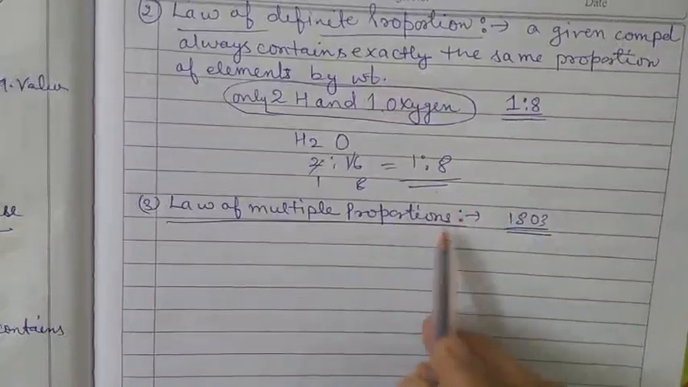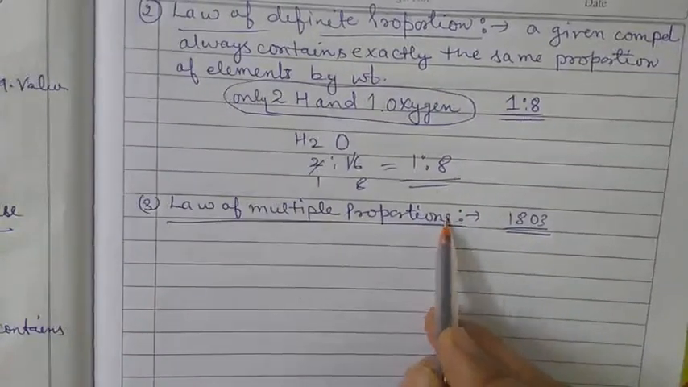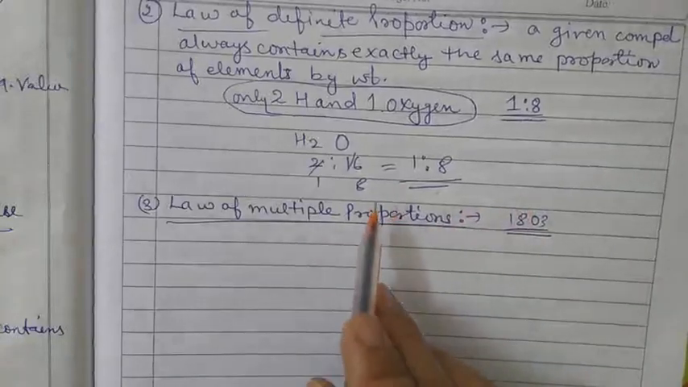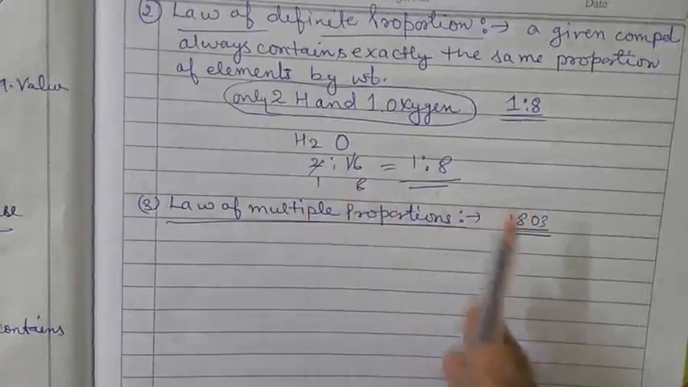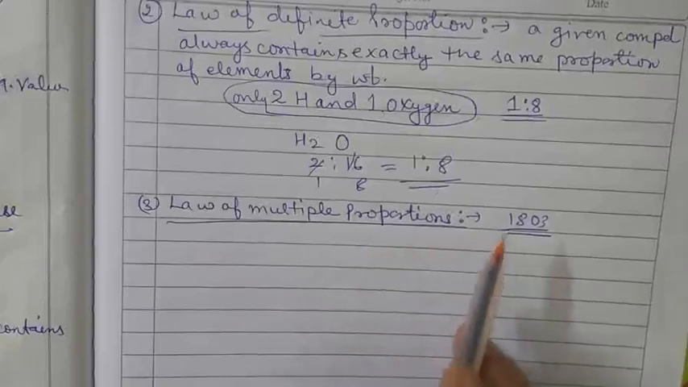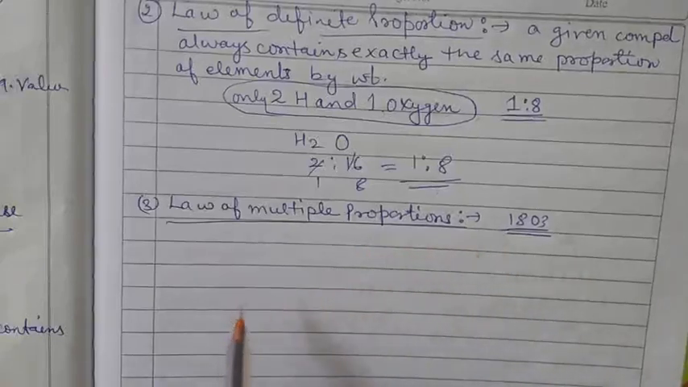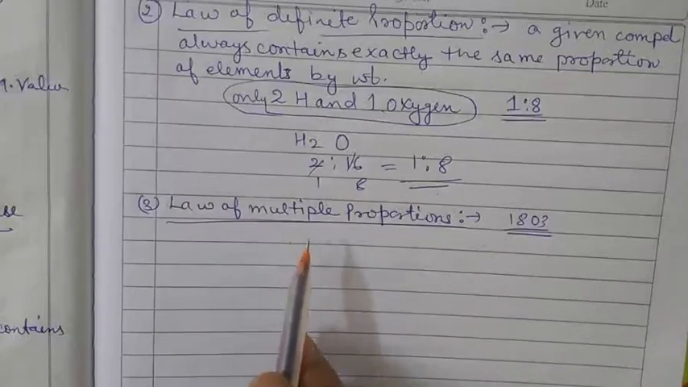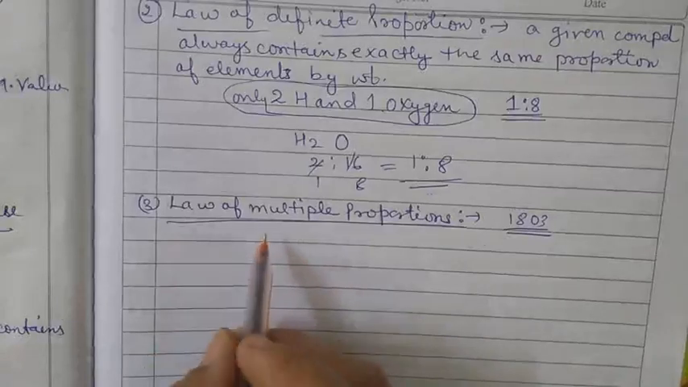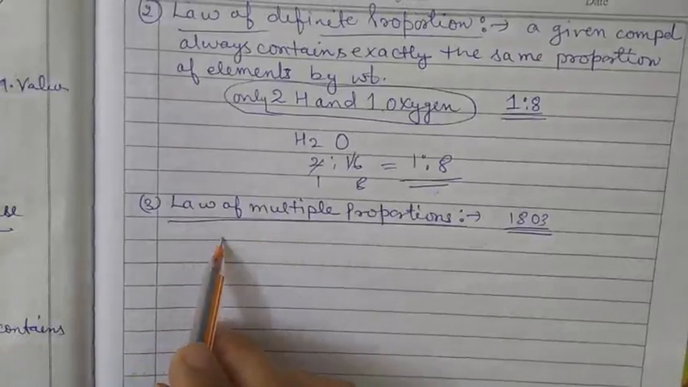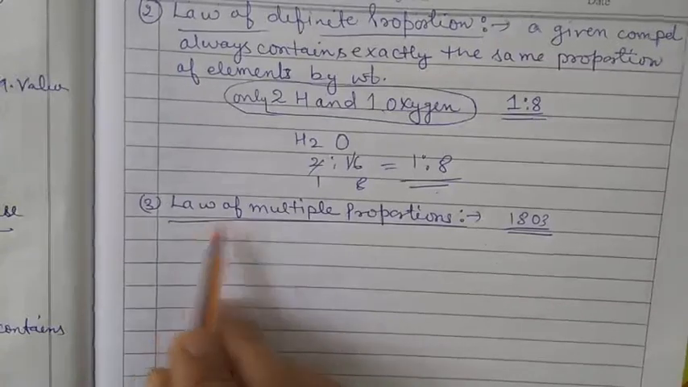If two elements can combine to form more than one compound, the masses of one element that combine with a fixed mass of the other element are in the ratio of small whole numbers. Now, how will you prove this law? Let's take an example. Two compounds, that is water and hydrogen.